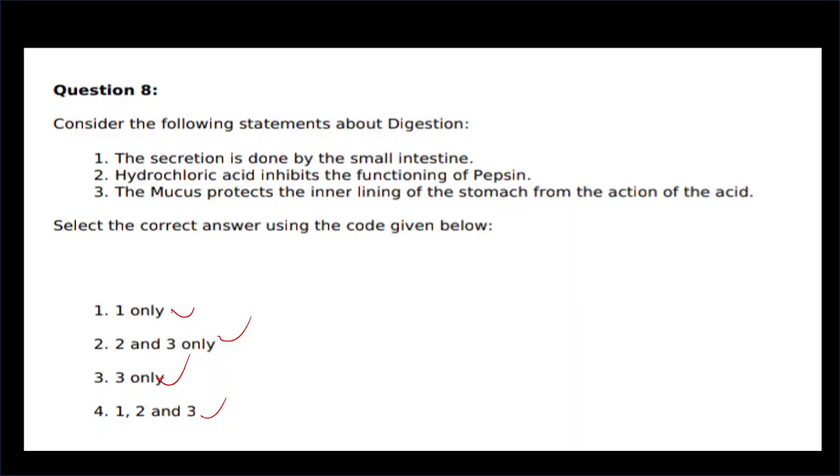Now, first of all, I have told you that statement first is incorrect, because the secretion is done by the small intestine. That is incorrect because secretion is done by our stomach. What? Stomach. So statement first is not correct. Please try to understand.